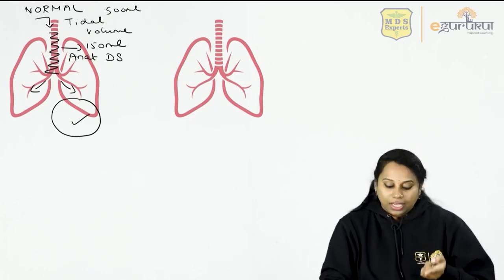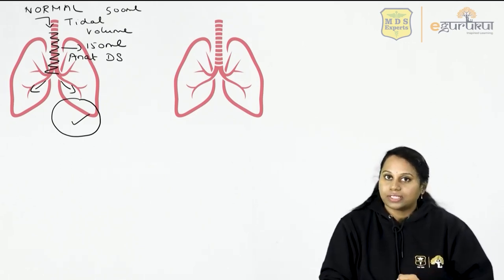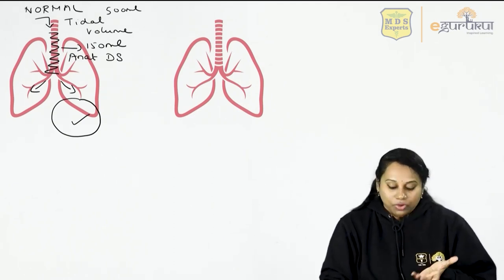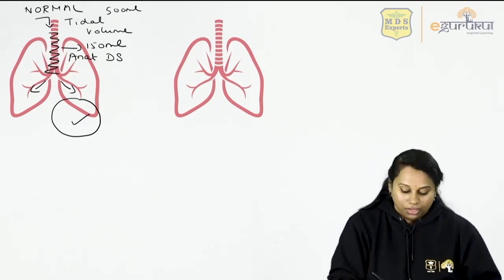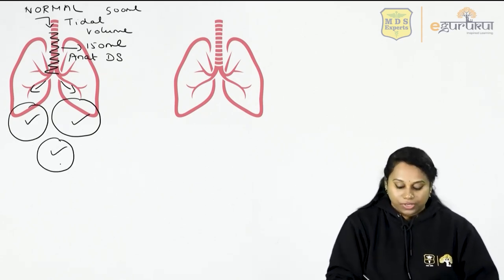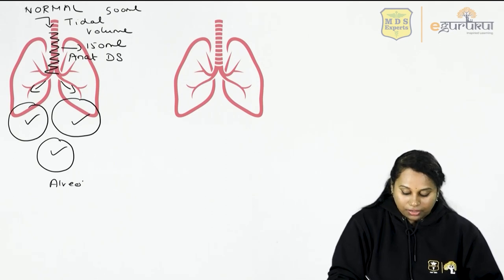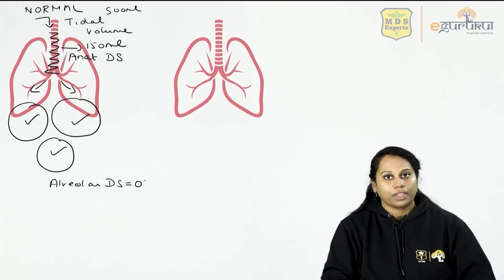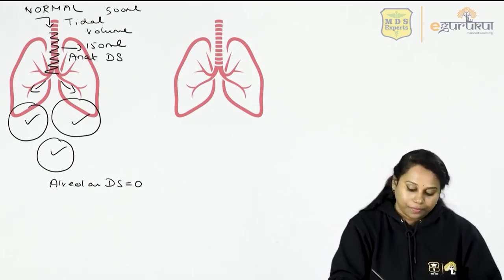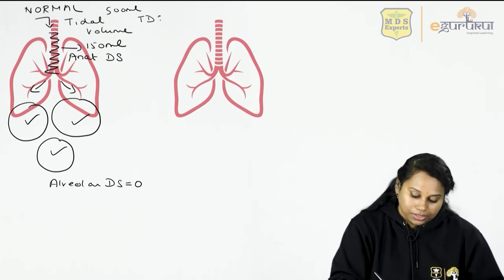So will he have any alveolar dead space? He will not have any alveolar dead space. Why? Because all his alveoli are functioning. All the alveoli are taking part in gas exchange. So his alveolar dead space is 0. Now you calculate total dead space.